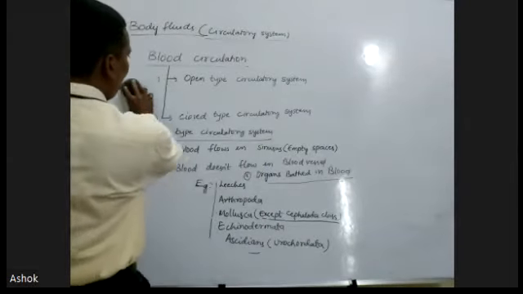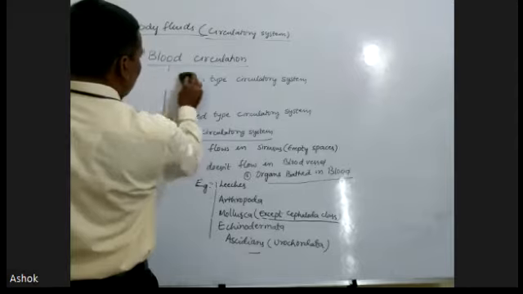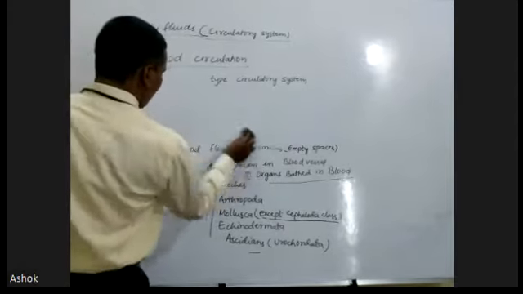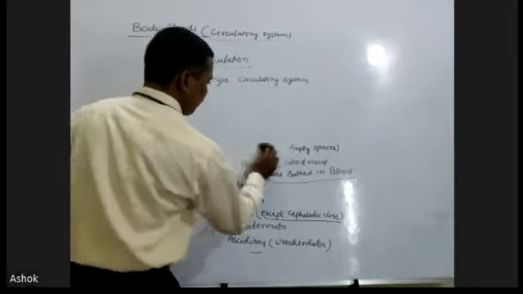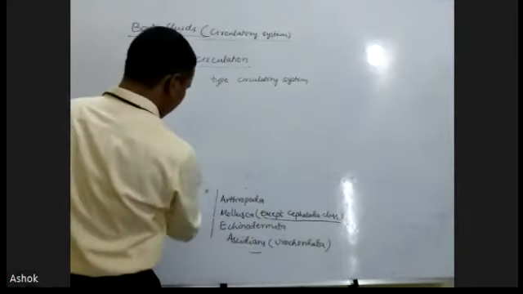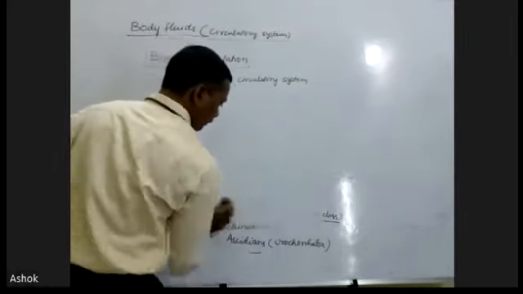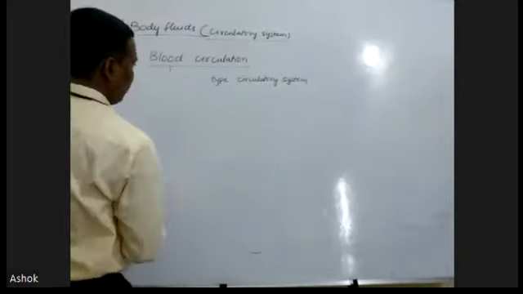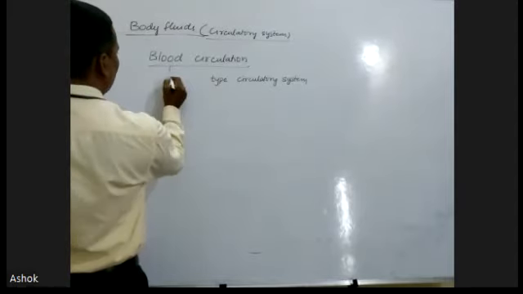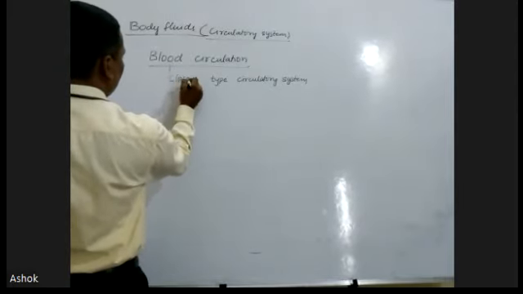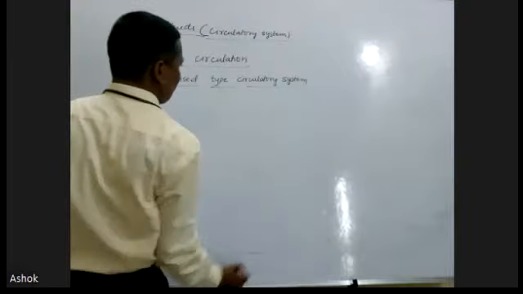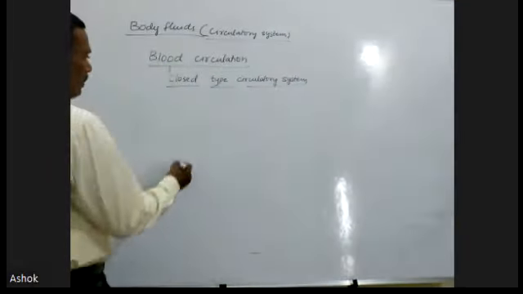Now we have to discuss the closed type circulatory system. What is the closed type circulatory system? It's very simple.